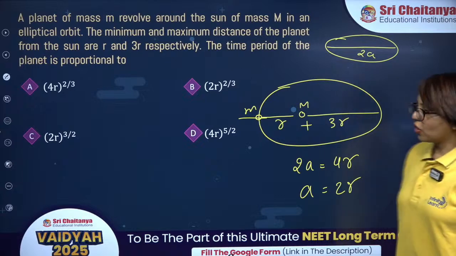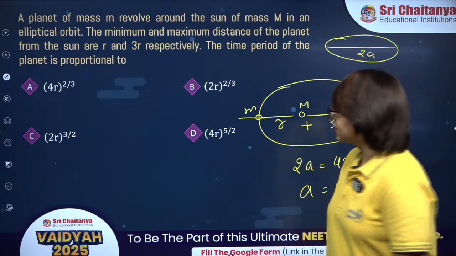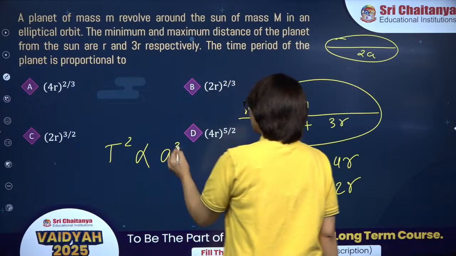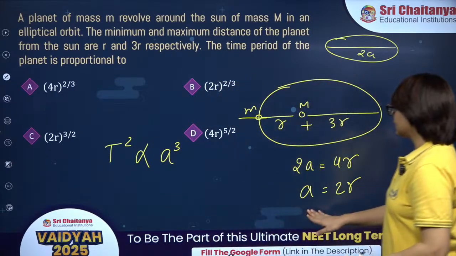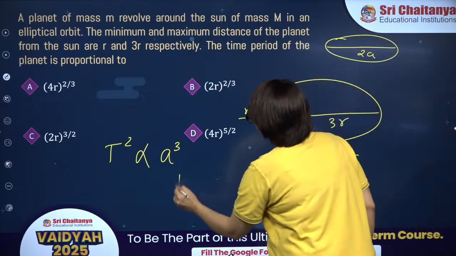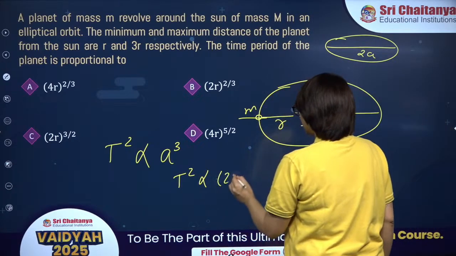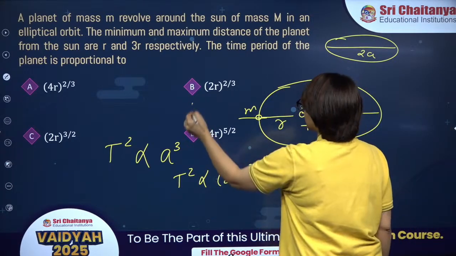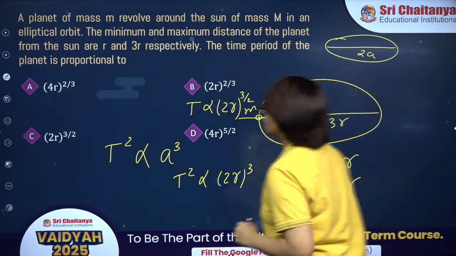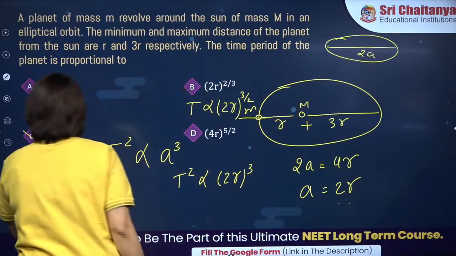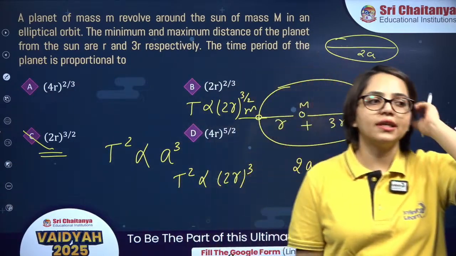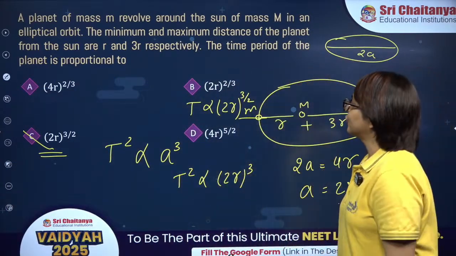Fine. Now, according to Kepler's third law, T square is directly proportional to a cube, where a is the semi-major axis, which is equal to 2r over here. So, T square is directly proportional to 2r cube. So, T is directly proportional to 2r to the power 3 by 2. So, correct answer is option C. Well done, guys. Correct answer is option C. Good job, everyone. Chaliye.